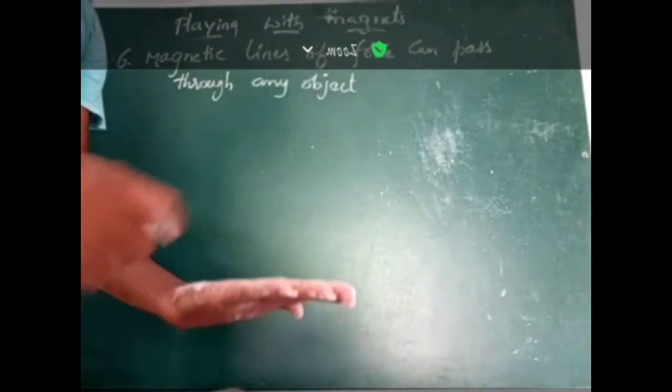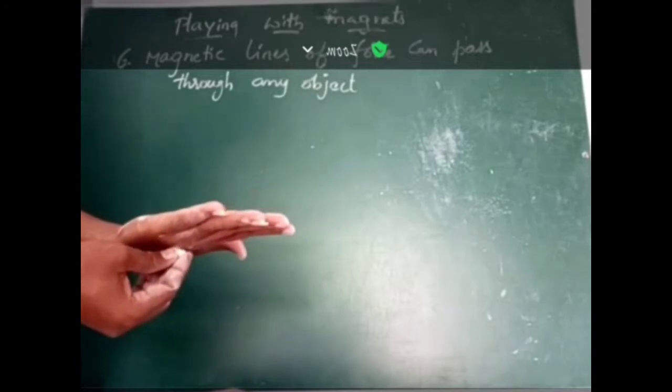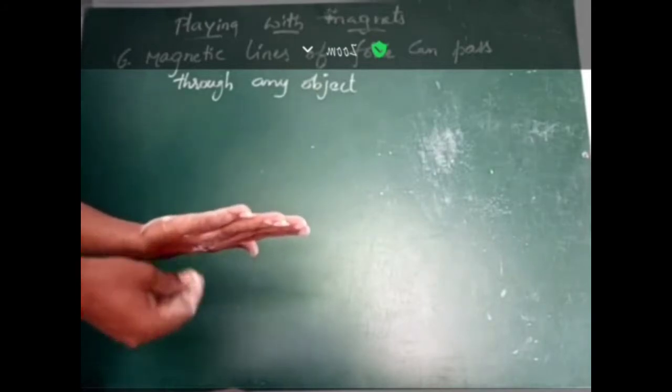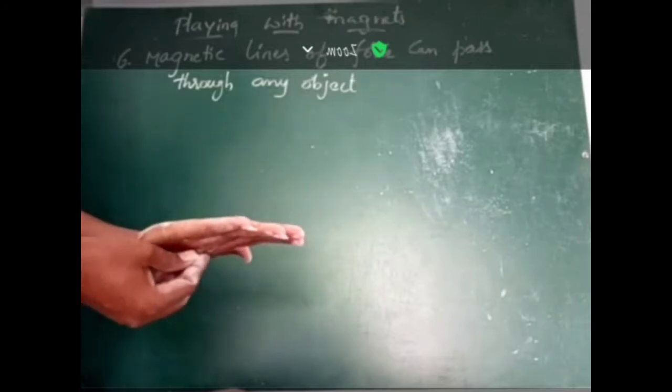So previously you played with a magnet, I think. If you keep a magnet down and place a magnetic material like a safety pin on a book or on your paper, and you keep a magnet near the paper, then if you move the magnet, the safety pin, which is on the upper side, also moves. If you move the magnet on the lower side, the magnetic safety pin also moves correspondingly.